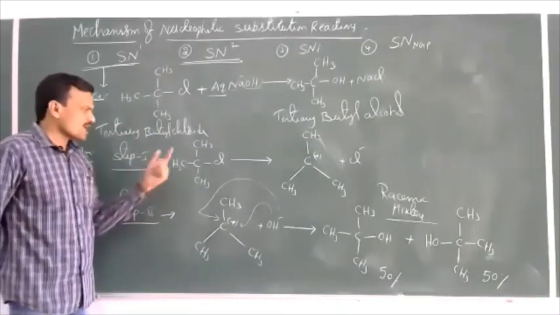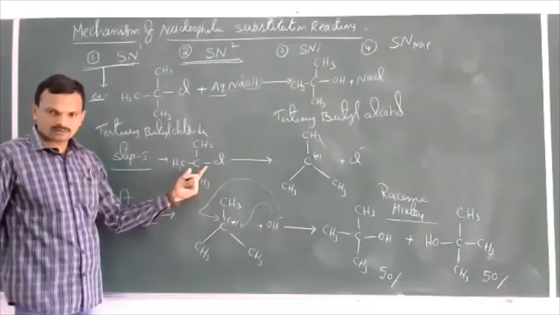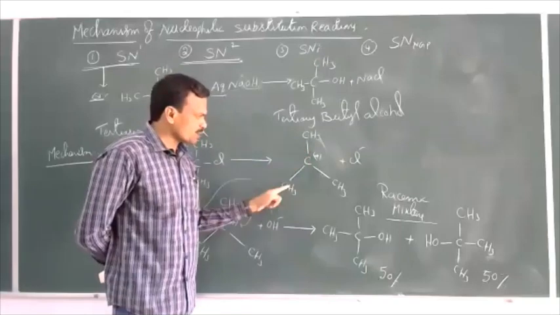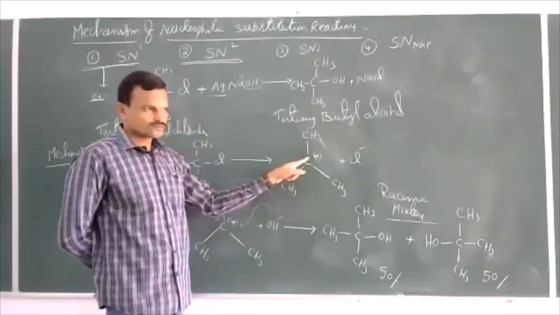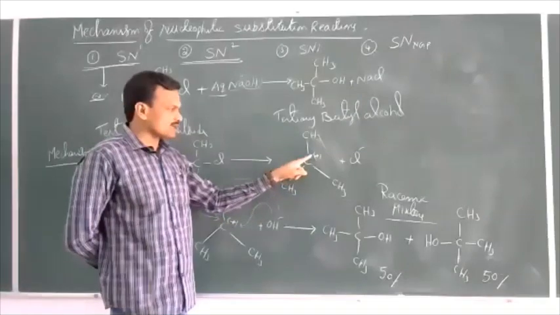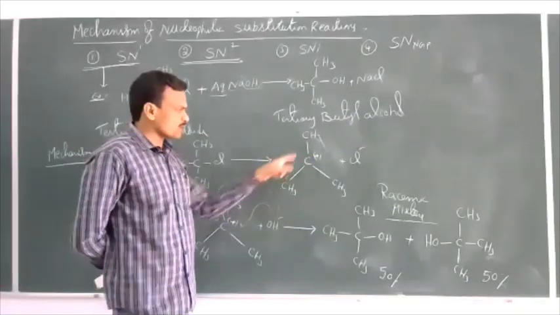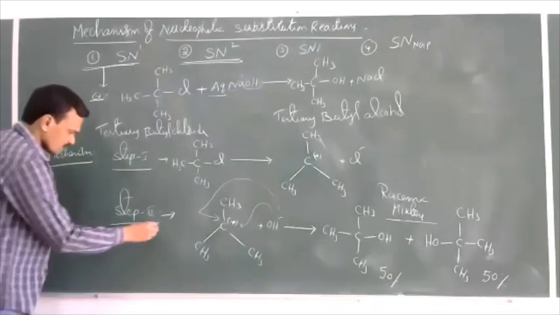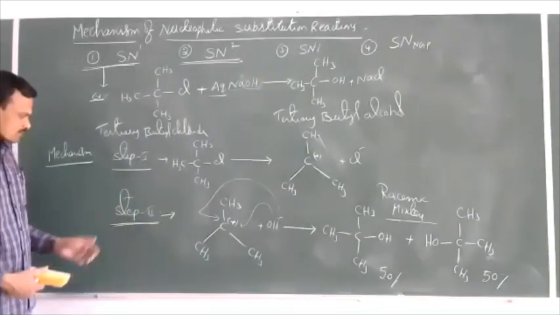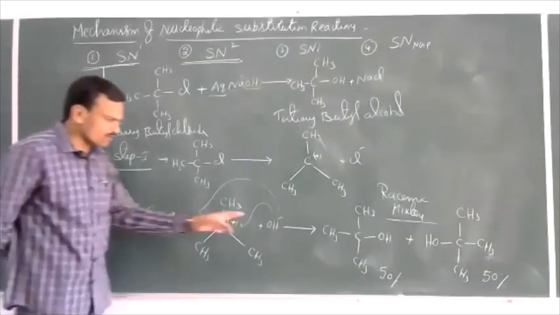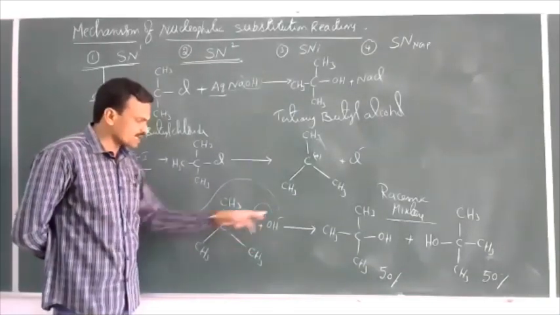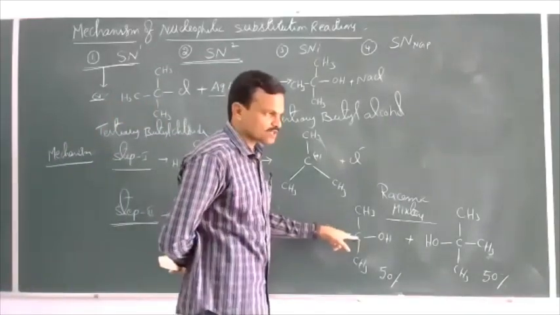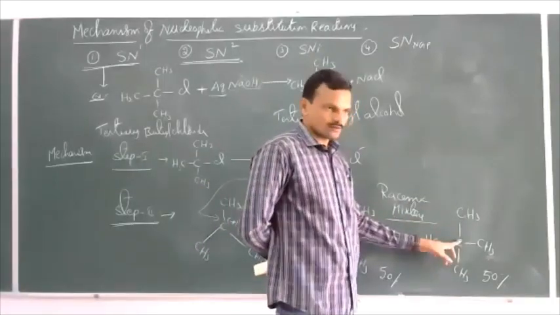The first step is ionization of tertiary butyl chloride. So this tertiary butyl chloride ionizes to give a tertiary butyl carbocation. In the carbocation, carbon is sp2 hybridized, so the shape of this carbocation formed here is trigonal planar. Next, step 2. The second step is the nucleophile OH minus attacking from the front side or from the rear side, and we can get a mixture of the product with retention of configuration and the product with inversion of configuration.